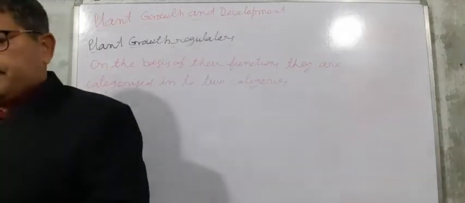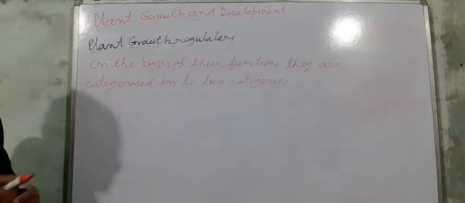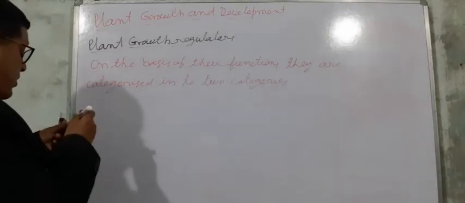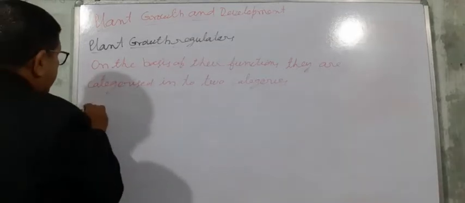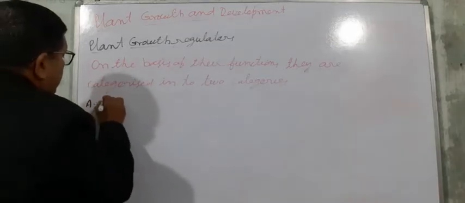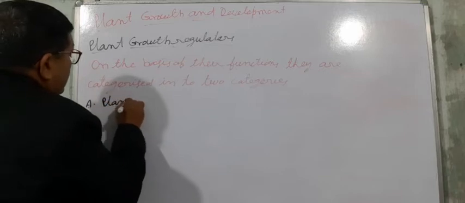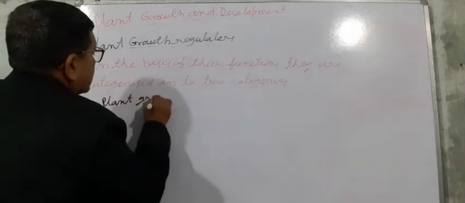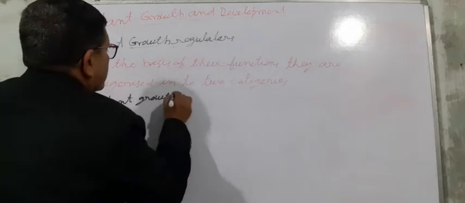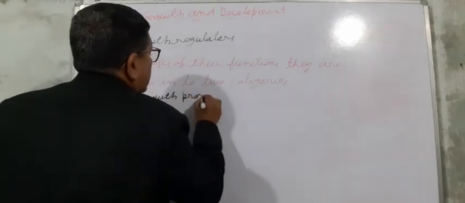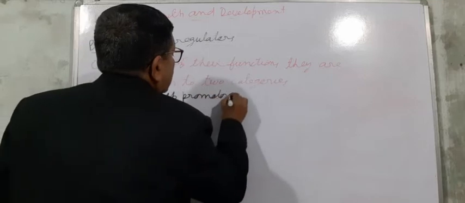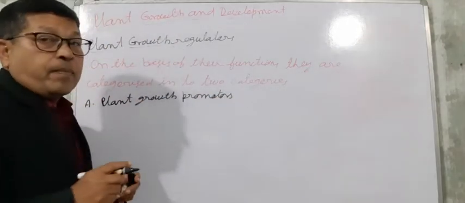Number one is A, plant growth promoters.